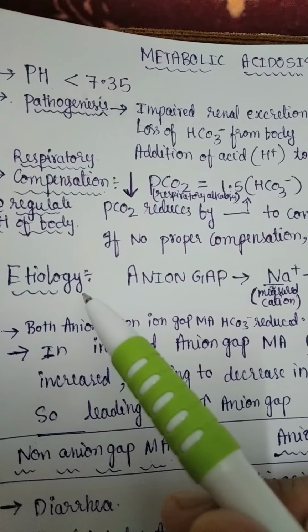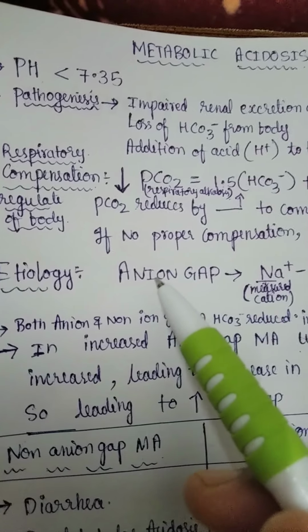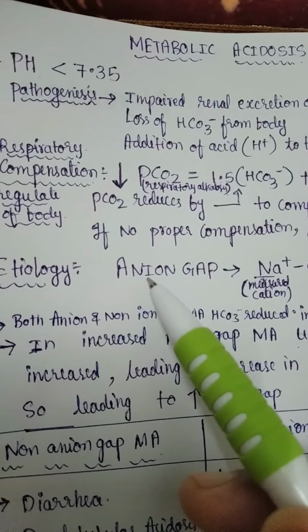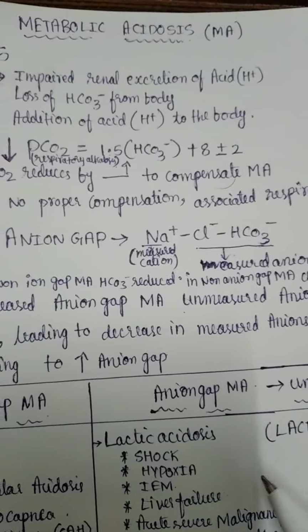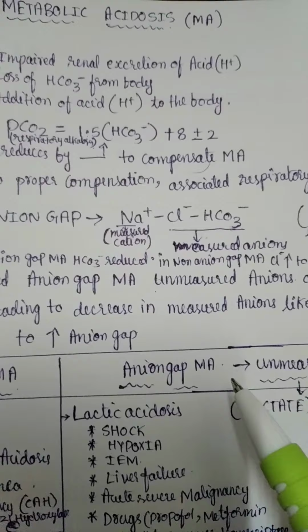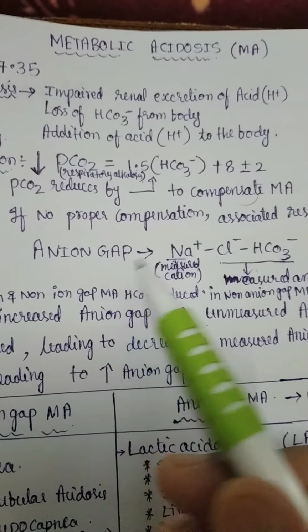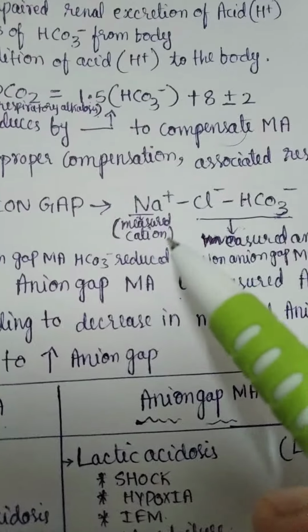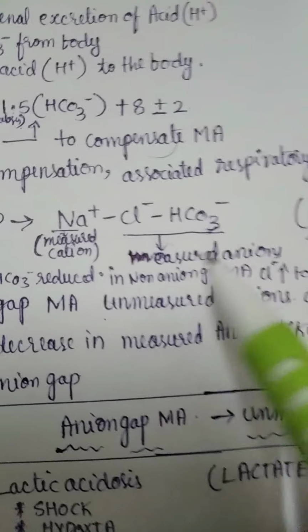Etiology is mainly of two types according to anion gap. It is non-anion gap metabolic acidosis and anion gap metabolic acidosis. What is anion gap? It is the difference between measured cations and measured anions.